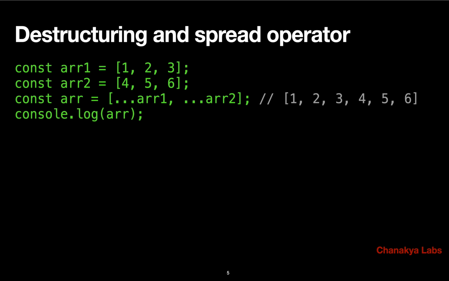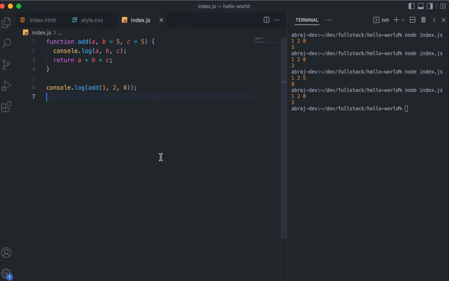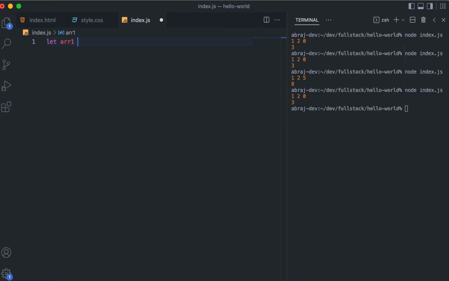In a new way, you can achieve that easily using something called the spread operator. This triple dot thing is called the spread operator. What does this do? It takes the contents, so 1 2 3 inside the brackets, and you can understand that it spreads it here, it pastes it here. Similarly, it takes the contents 4 5 6 and pastes it here, so you get the whole thing, right? So we will understand slowly with a couple of examples.